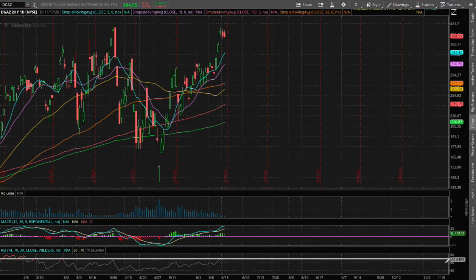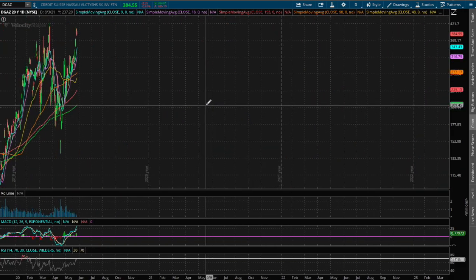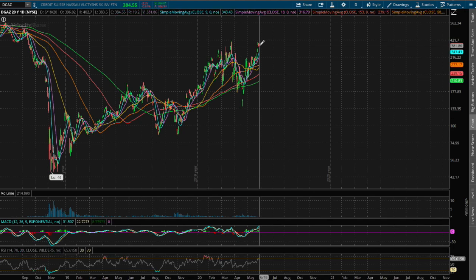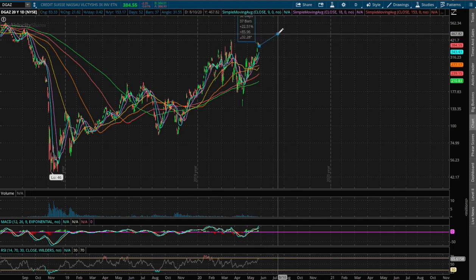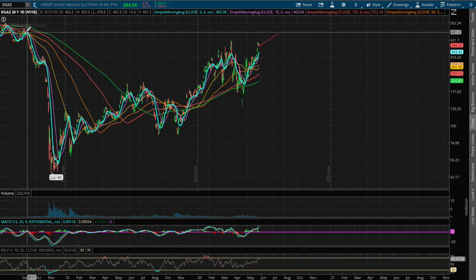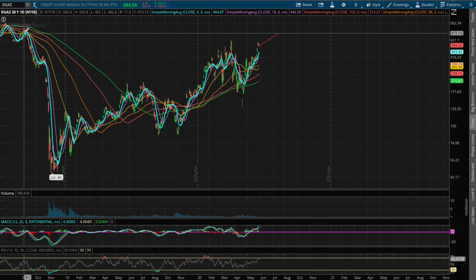So if we head back to the technical analysis, if DGAZ were to climb higher say 23%, that price level is roughly around the range of $470, and even in the past that level acted as previous resistance as well.